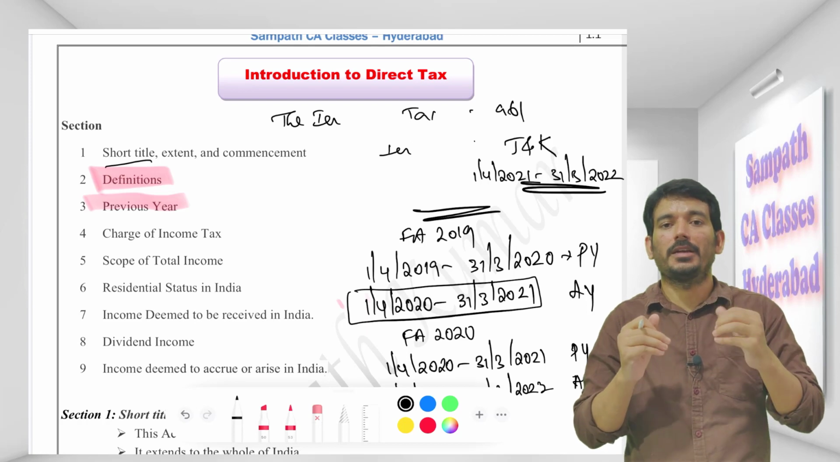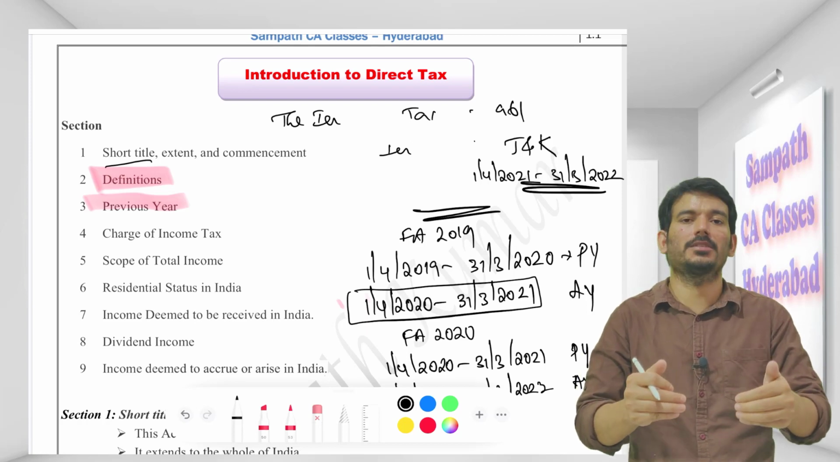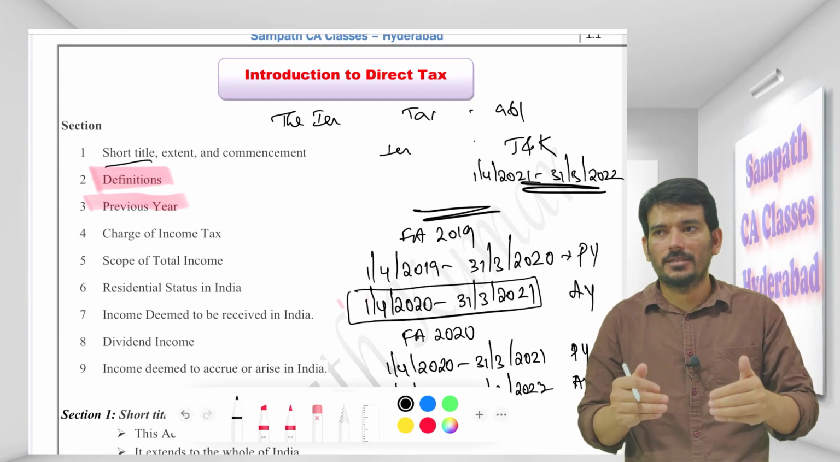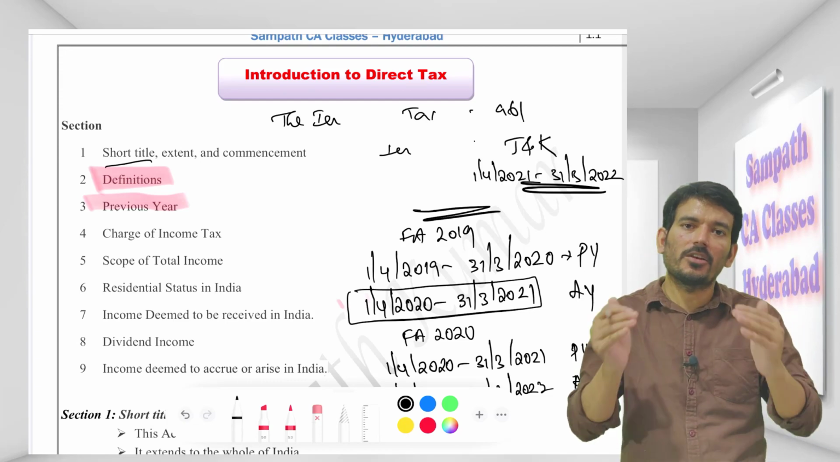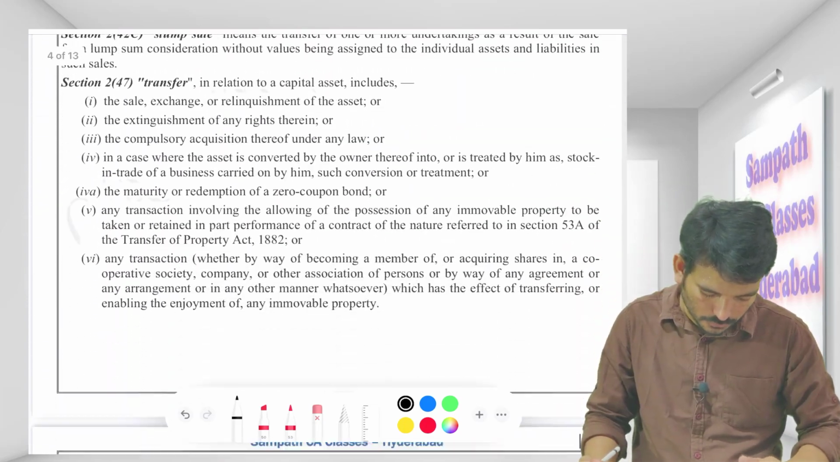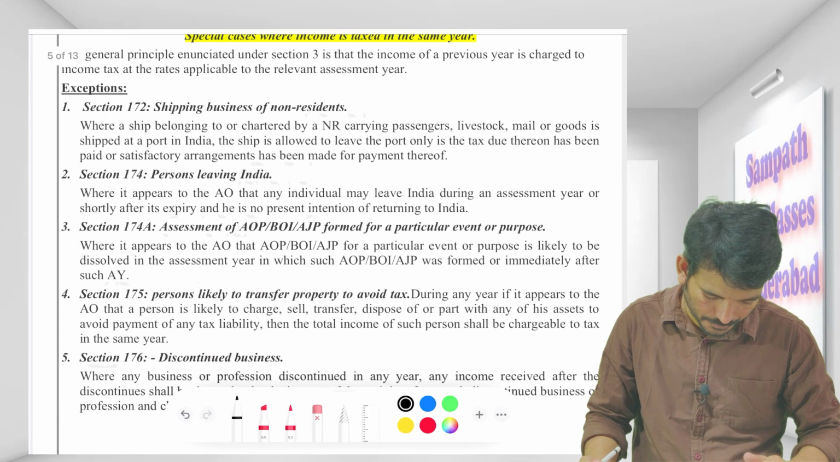So whenever it appears to the assessing officer that the assessee might do something by which he might escape the tax, then the previous year itself will become the assessment year. So there are 5 situations. We will go through those 5-6 situations.